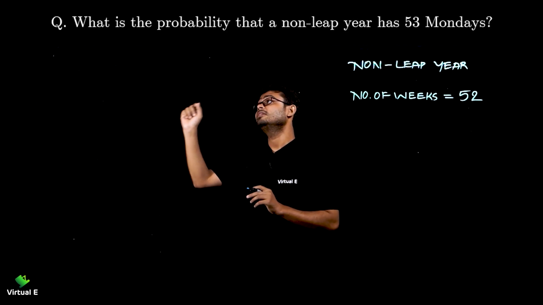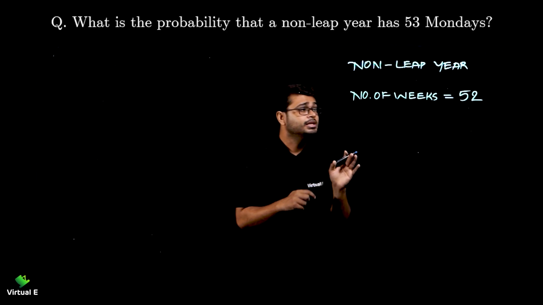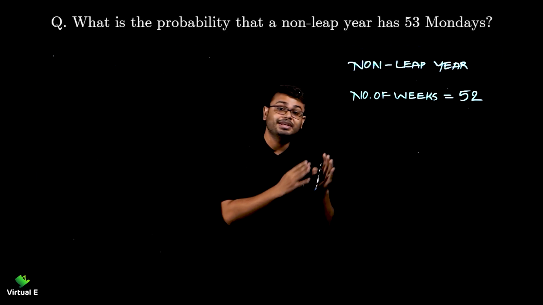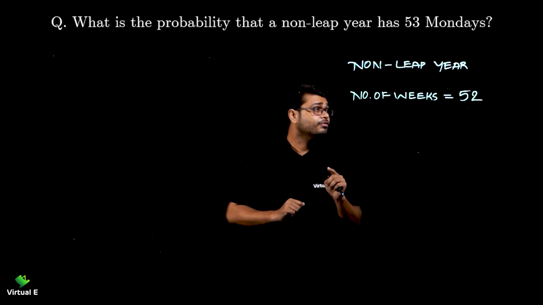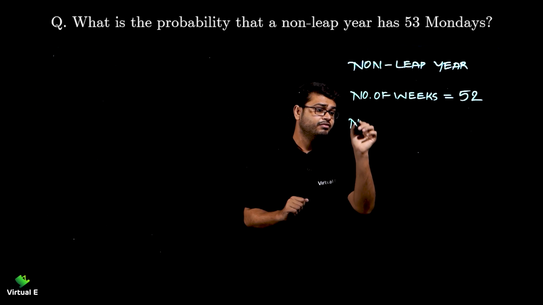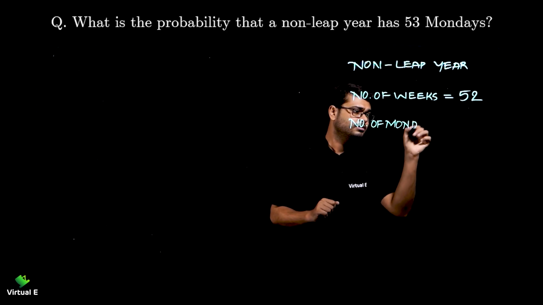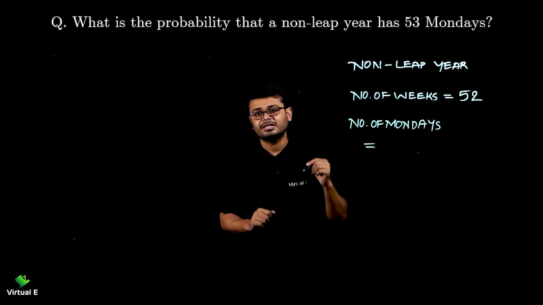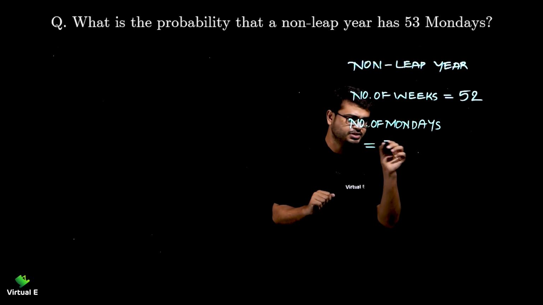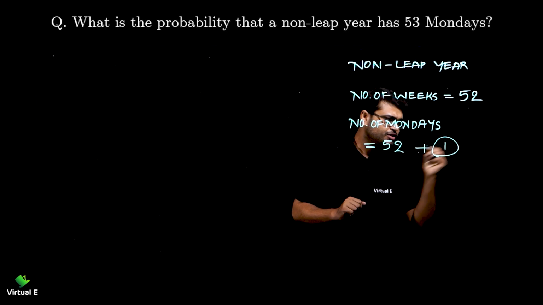Now what do we want to find? We want to find 53 Mondays, right? It's not possible that you will have 7 days extra in the year. But what we want to find is the number of Mondays is equal to, since 52 weeks are there, there will be 52 Mondays, plus 1 extra Monday we want to get.